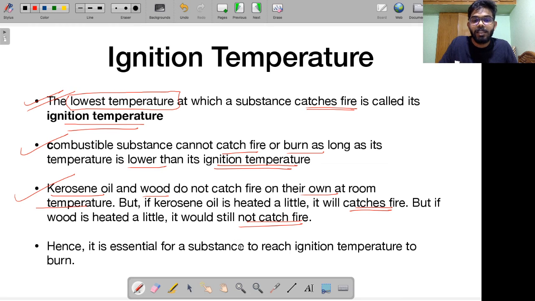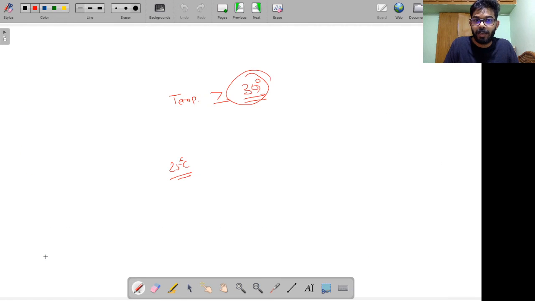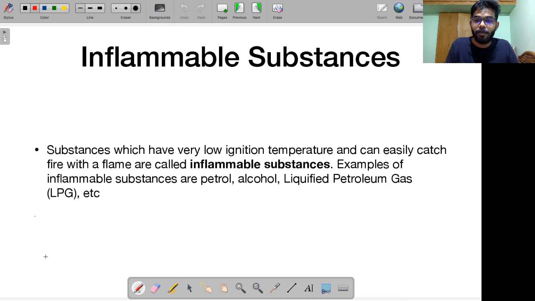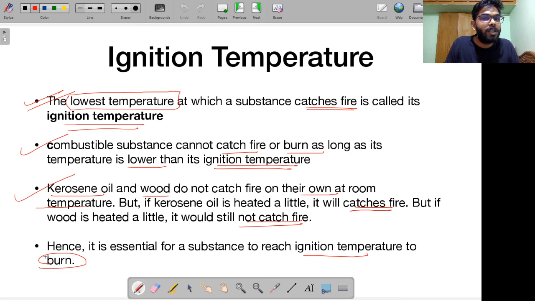Right? Hence, it is essential for a substance to reach ignition temperature to burn. Unless you are providing enough temperature for it to attain its ignition temperature, you will not be able to make the substance burn. Alright, this is the concept of ignition temperature. Just try to remember them. These are all technical terminologies. These will not be explained in your prelims or mains examination. If you read the current prelims and mains paper, it is very obvious that they are using a lot of jargon.